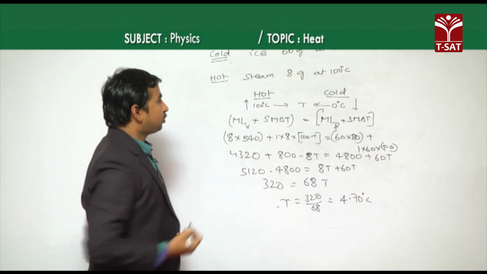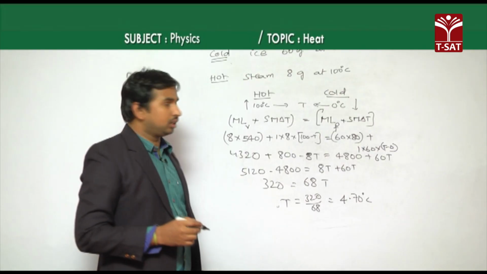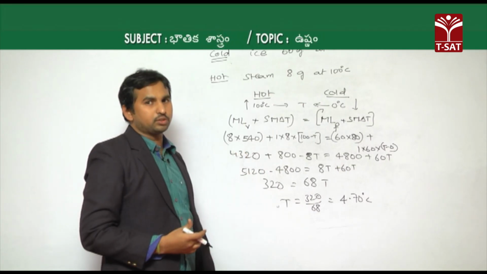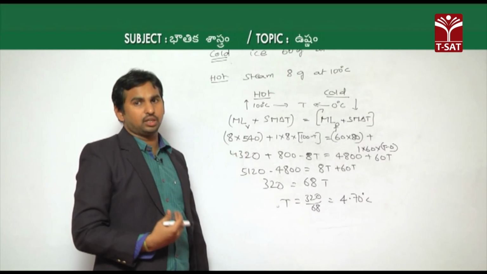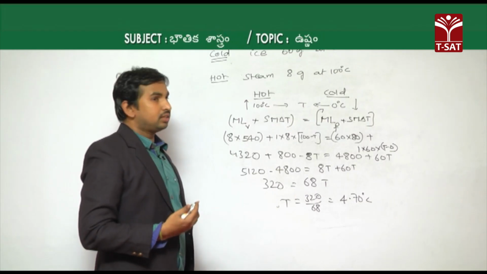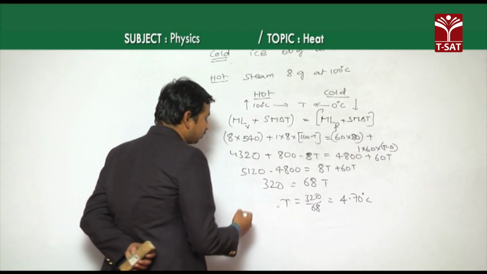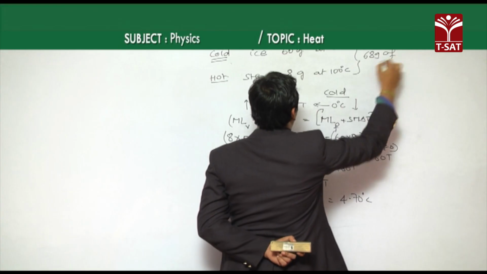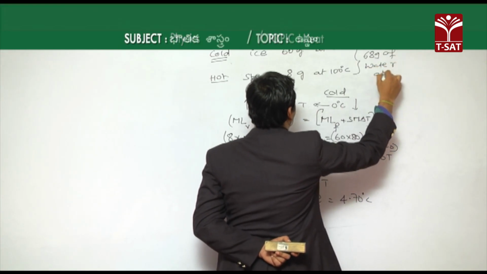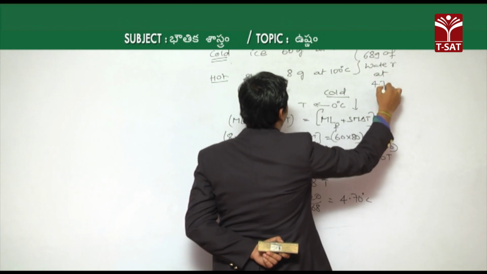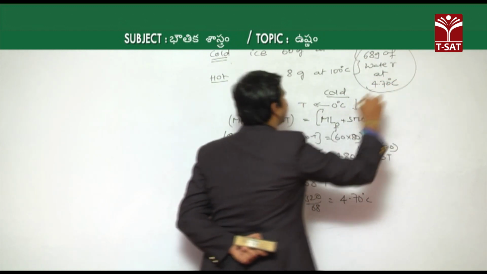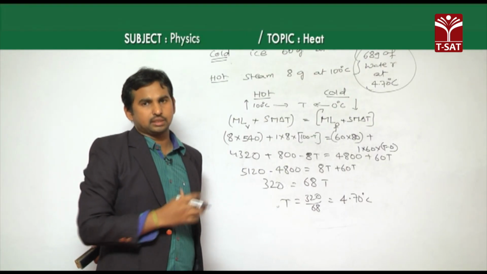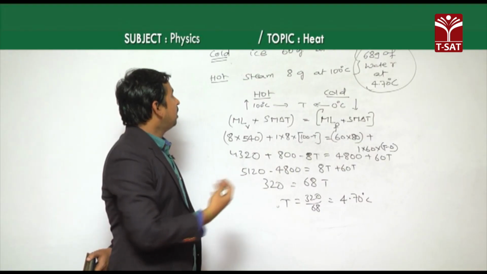But if you observe, the 60 grams of ice melts to 0 and the 8 grams of steam converts into water. So the final composition, as it is a mixture of both ice and steam, is 60 grams plus 8 grams. The total composition becomes 68 grams of water at 4.7 degrees Celsius. This is the final answer we got: 68 grams of water at 4.7 degrees Celsius, the final mixture on mixing ice plus steam.